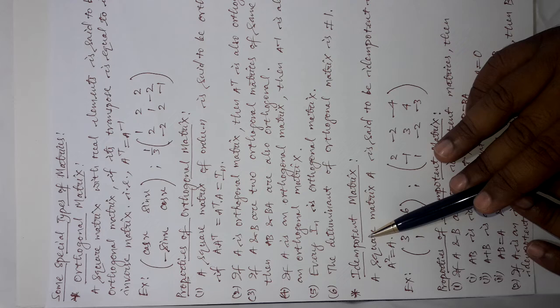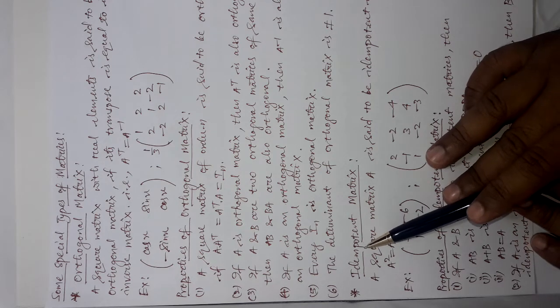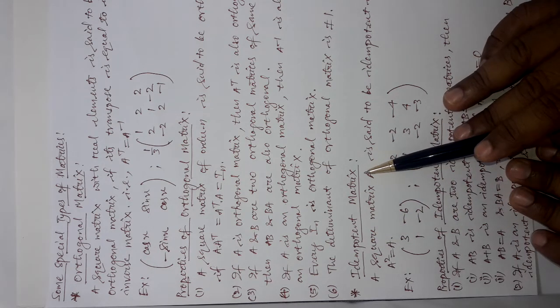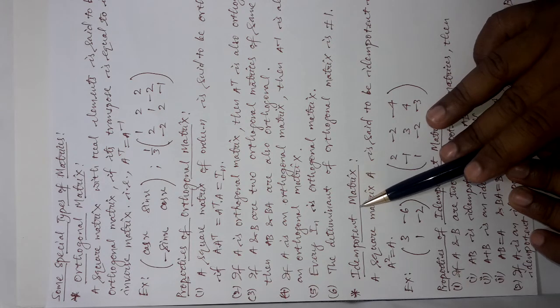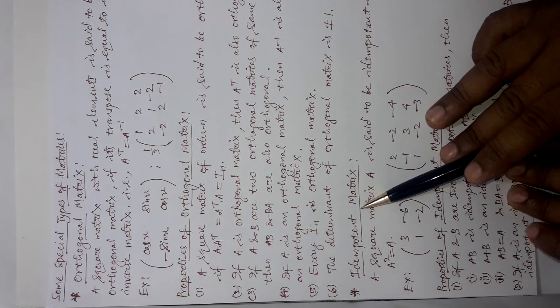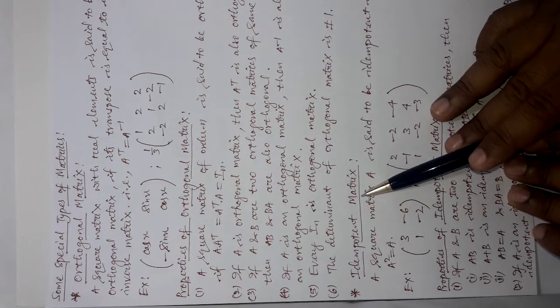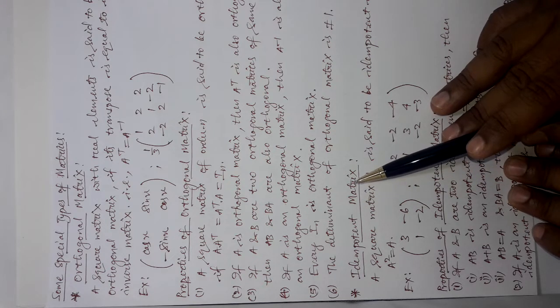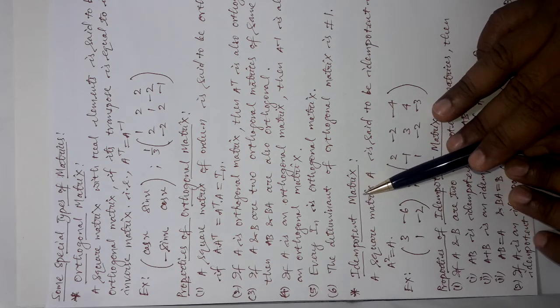Okay, friends. Now, come to the second type of special matrix, that is the idempotent matrix. There is a law called the idempotent law. This says that if we multiply A with A and get the same result A, that means A square is equal to A, then that law is called the idempotent law.